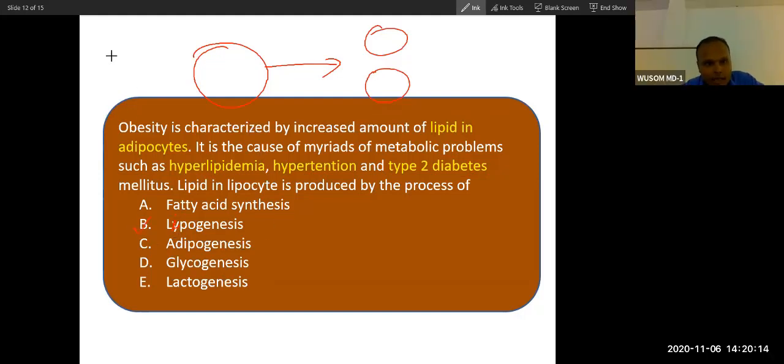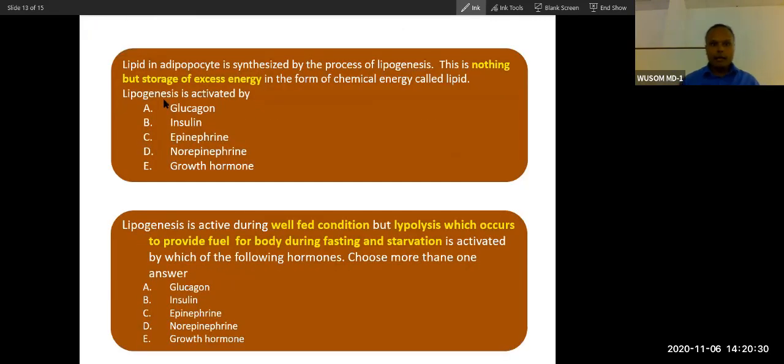Lipogenesis means formation of triacylglycerol from fatty acid and glycerol. This is lipogenesis. So lipid in adipocyte is synthesized by the process of lipogenesis. This is nothing but storage of excess energy in the form of chemical energy, that is triacylglycerol, a simple lipid.